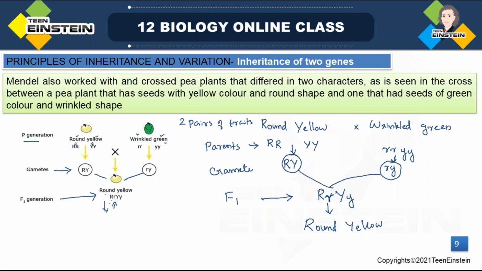The F1 hybrid will be capital R, small r and capital Y, small y. So what is the phenotypic expression of this? It is round and yellow. Here again, like the monohybrid cross, it is giving one parental expression, right? The phenotypic expression is like one parent, round and yellow. Even though it is in a heterozygous condition, the expression is round and yellow. Okay.